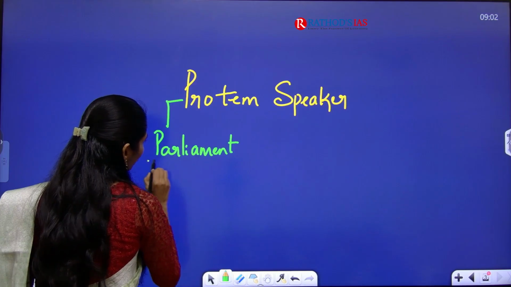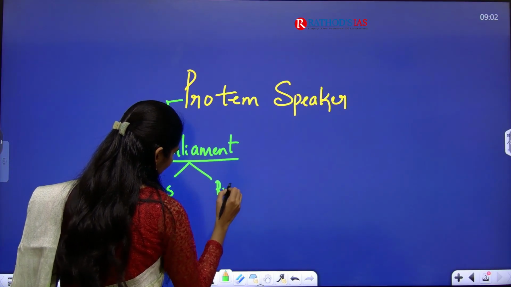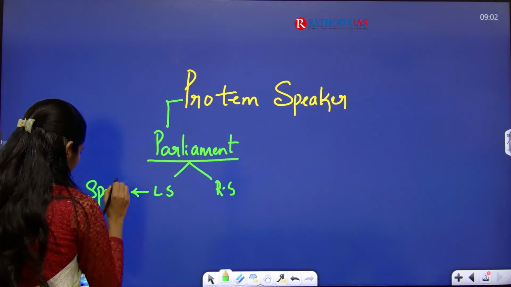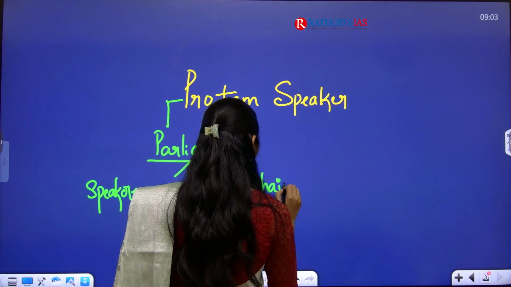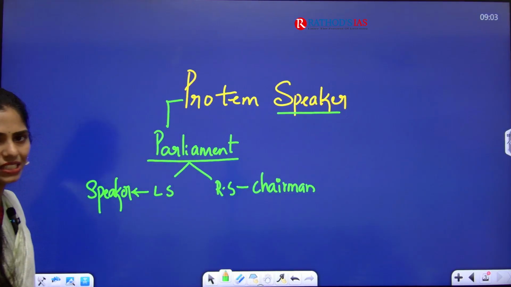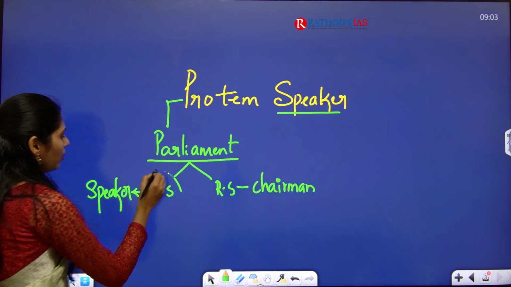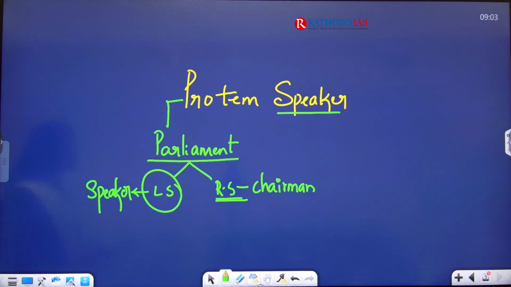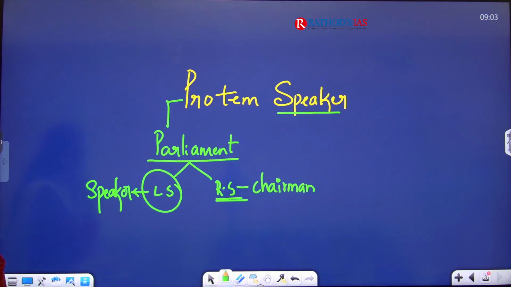So in Parliament, who is the presiding officer of Lok Sabha and who is the presiding officer of Rajya Sabha? Here we have the Speaker in Lok Sabha, and in Rajya Sabha we have the Chairman. So this word is also talking about a speaker, but there is a prefix, Protem. You know that Lok Sabha will be dissolved and Rajya Sabha is not dissolved. So whenever Lok Sabha is dissolved, what happens? The post of Speaker becomes vacant, so there will be no Speaker.